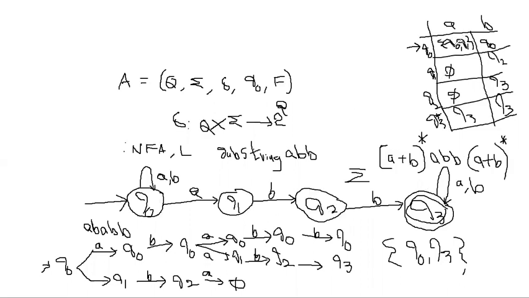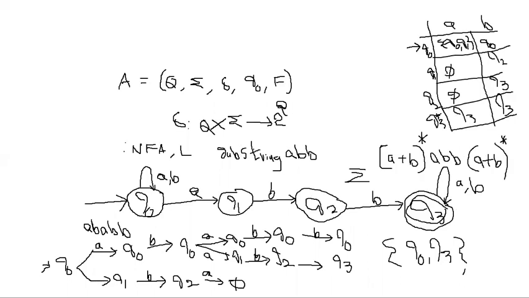Q0 on A is Q0, Q1, Q0 on B is Q0 only. Q1 on A is phi, Q1 on B is Q2, Q2 on A is phi, Q2 on B is Q3, Q3 on A and Q3 on B both are Q3. Then you can take any example and show whether this particular NFA is accepting the given strings or not.